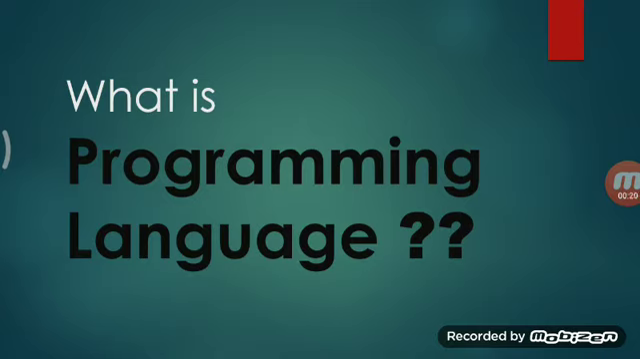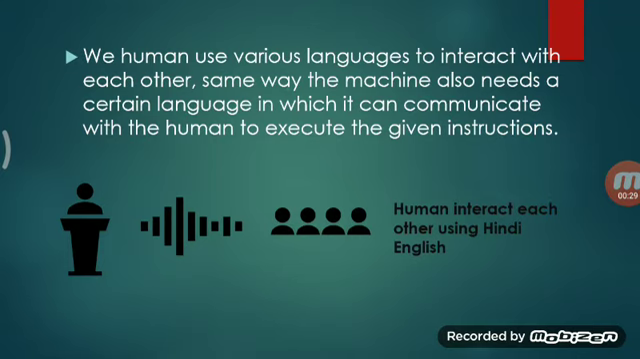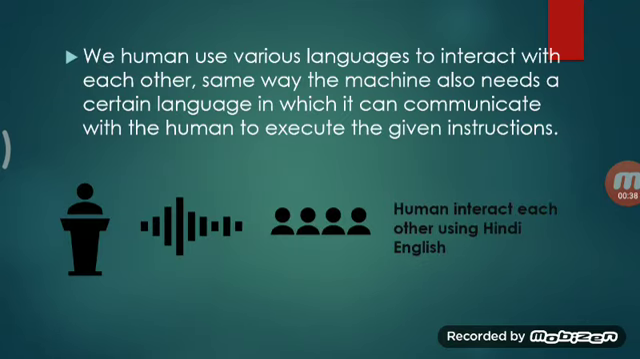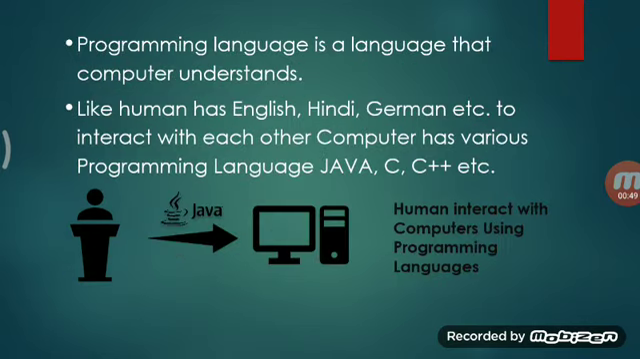See, a programming language is something which helps human beings and computers to communicate with each other. Like if we human beings want to interact with each other, we need some specific type of language like English, Hindi or something like that. In the same way, when computer and we interact with each other, we need some type of language, and that language is known as a programming language. So we can say a programming language is something that a computer understands, like we humans understand English, Hindi, German, etc. Computers also understand programming languages like C, C++, Java.